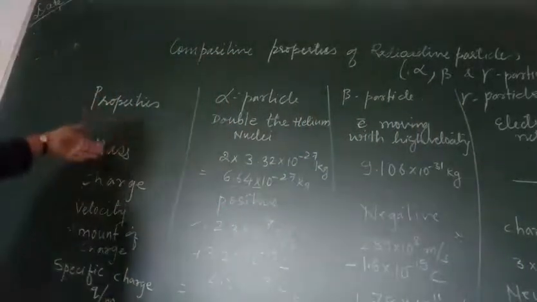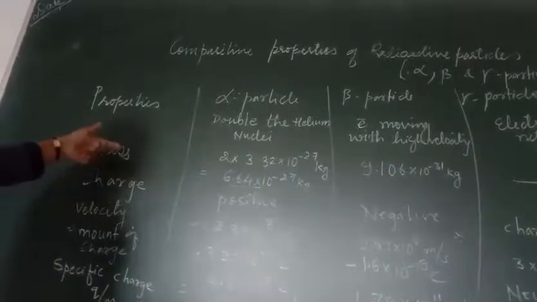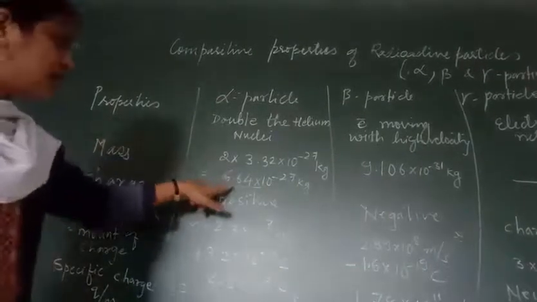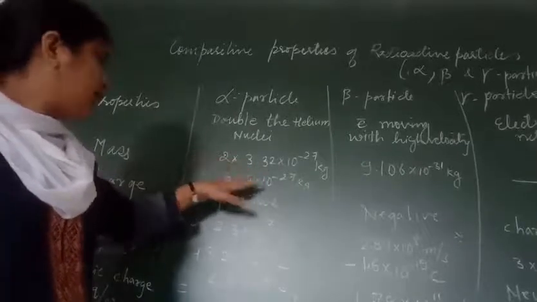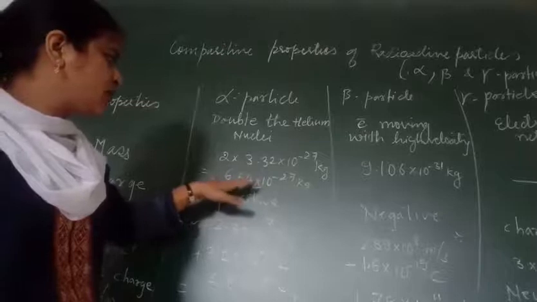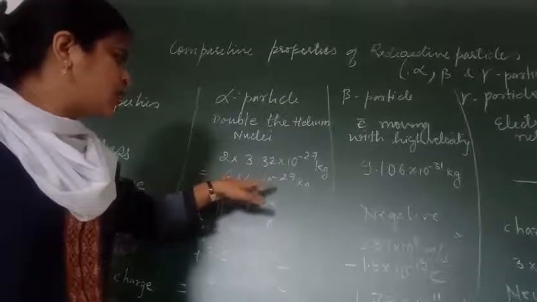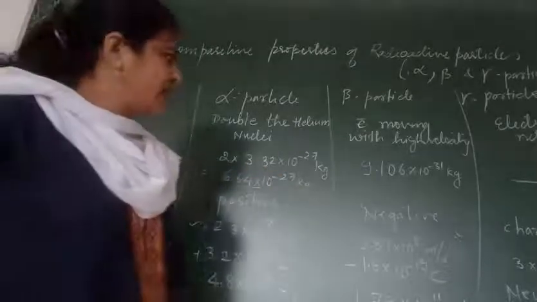From this, 4 to 5 properties I have taken. Mass of an alpha particle is 6.64, that is double the mass of a helium atom, which is equal to 6.64 into 10 raised to minus 27 kg.